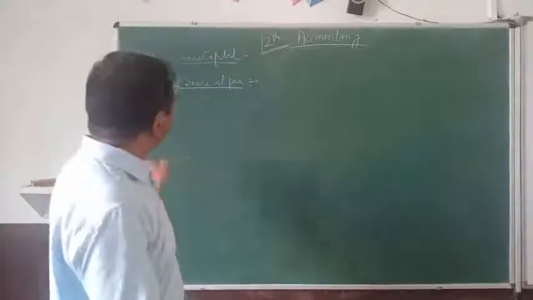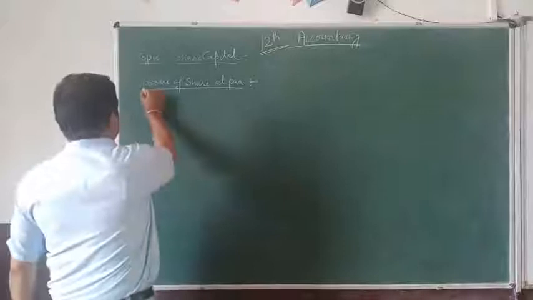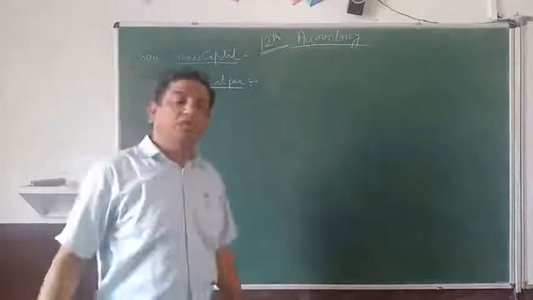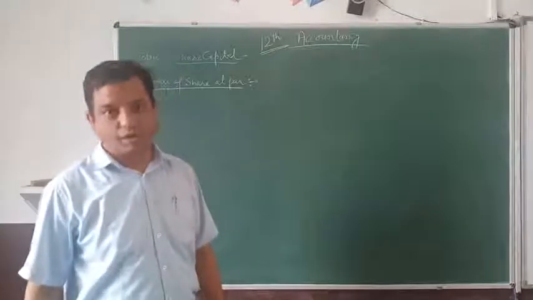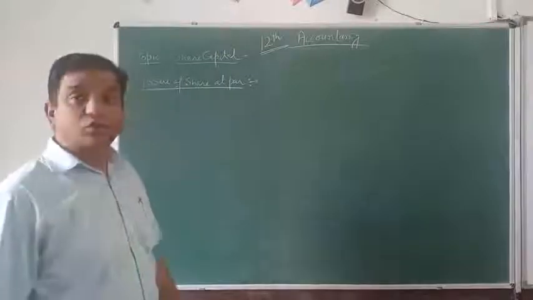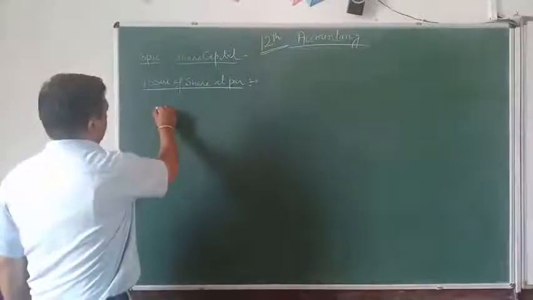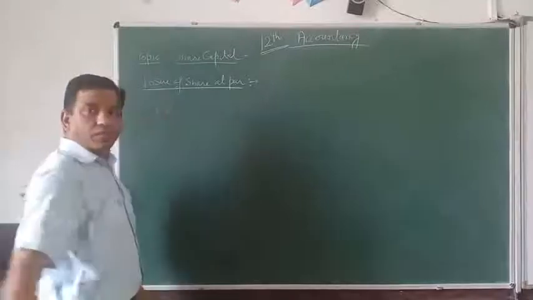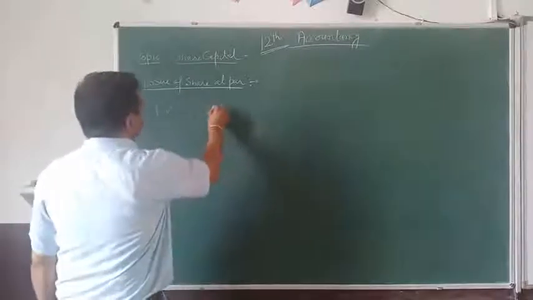In this series I am starting with the very first topic, that is issue of the share at par. When a company issues a share, it has its face value and its issue value.